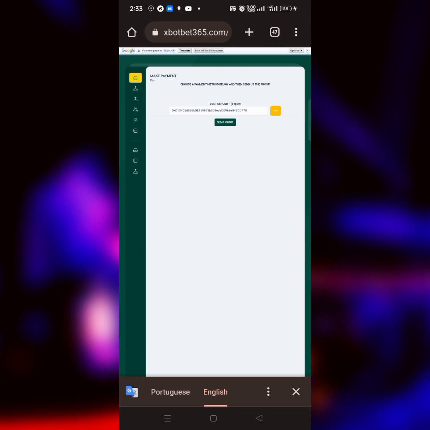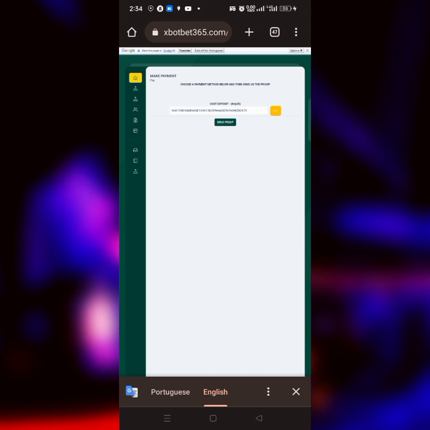So what you have to do is to copy this wallet address, go over to your wallet, be it Binance, be it anywhere you can get USDT in BEP20 network. Once you're done with it, send according to the plan that you want to activate from $10 up. Minimum investment is $10. Take note, minimum investment is $10. So from $10 up, go ahead and deposit the particular plan that you want to activate on it.